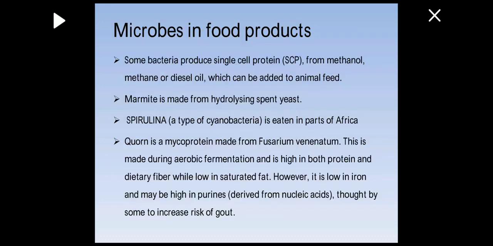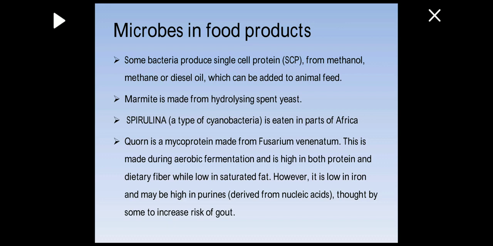Microbes in food products: some bacteria produce single cell protein from methanol, methane, or diesel oil, which can be added to animal feed. Single cell protein means a cell that is producing protein, and that is a single cell. So that is the ability of certain bacteria to produce single cell protein, which can be added to animal feed, and it becomes a very value added product. It is a protein, and it can be utilized by the animals.